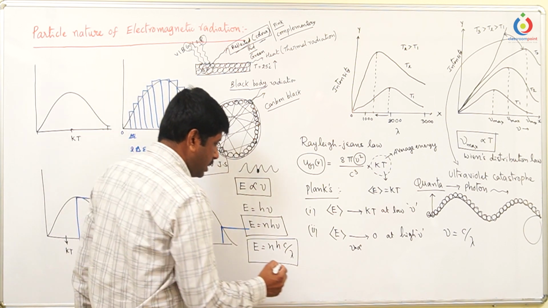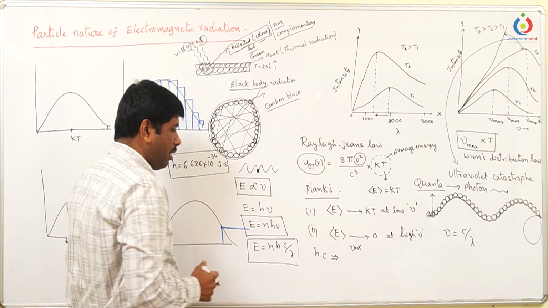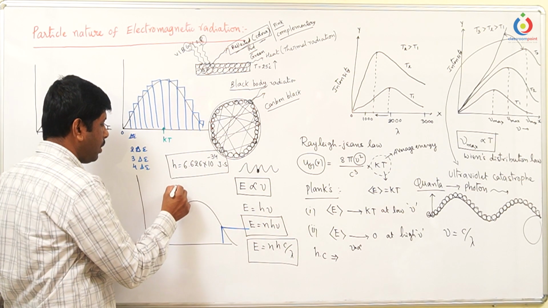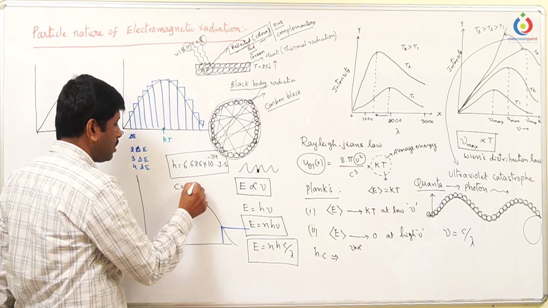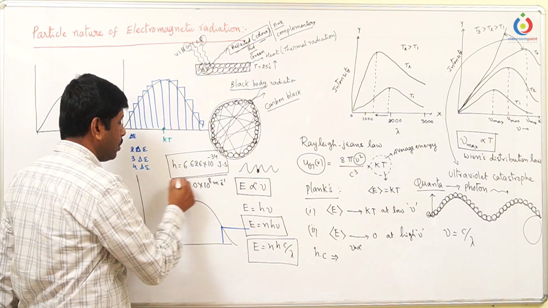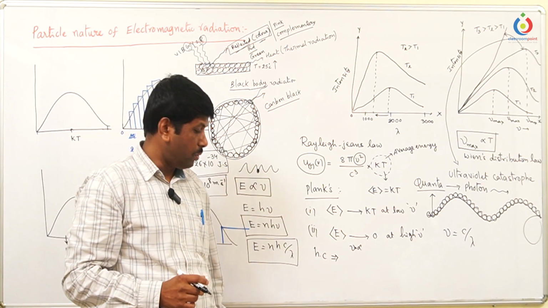So here two constants are h and c. These two values always irritate us, because substituting Planck's constant and the velocity of light, 3.0 into 10 power 8 meters per second, makes the calculation take more time.